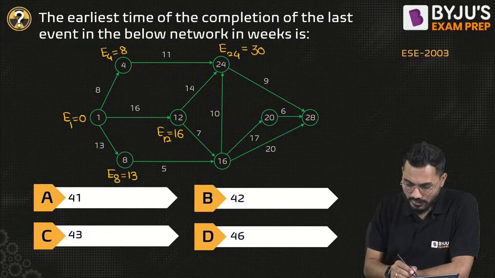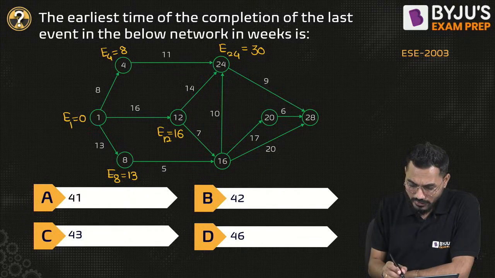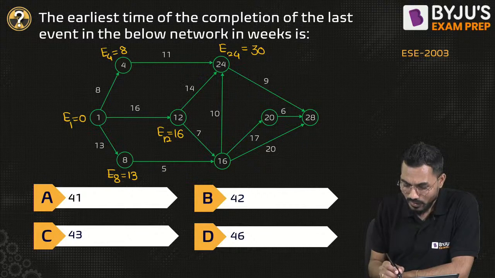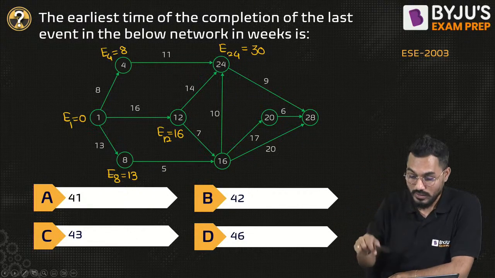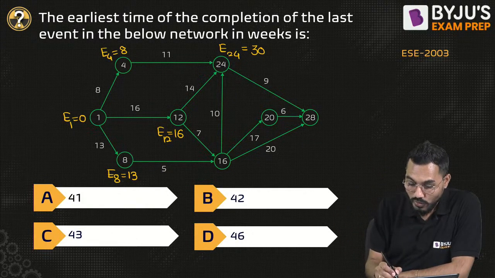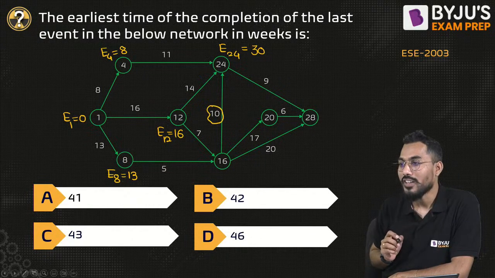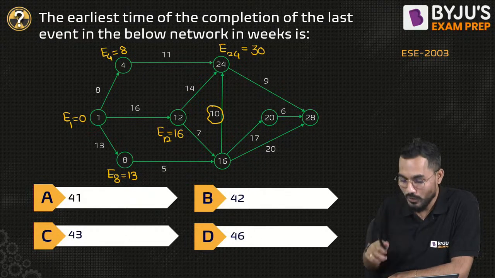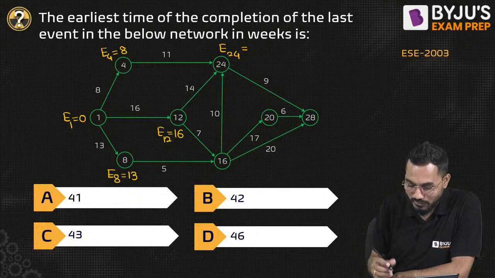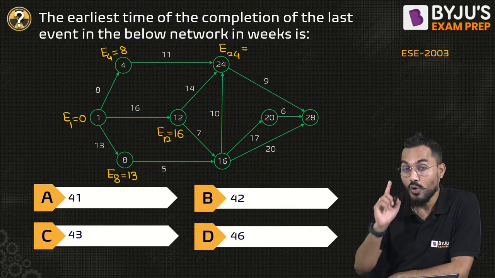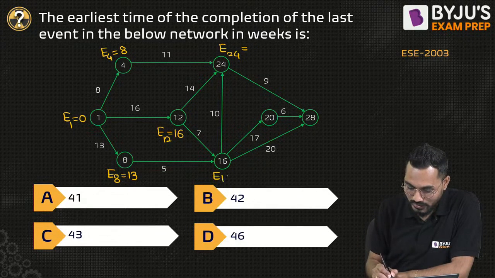Sir, if I go here, it will be very simple. 16 plus 7. Oh my God, I made a mistake, sir. There is one more arrow. That's the mistake we make most of the time. So this should not be 30. First of all, I have to look at event number 16. So I'll say that event 16 can occur at what time?